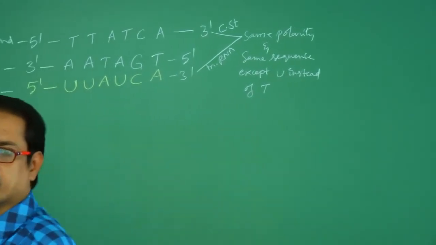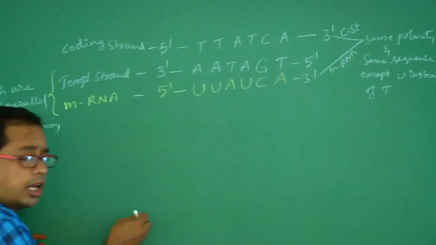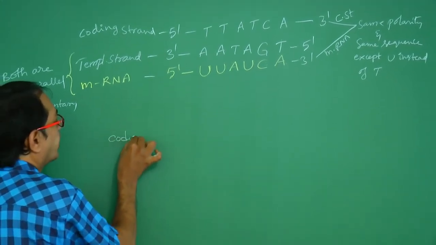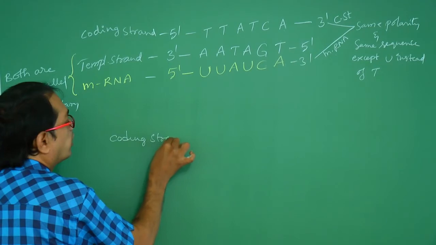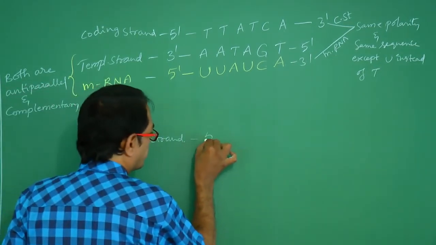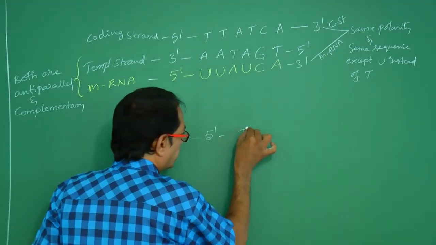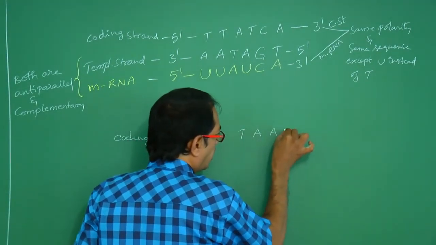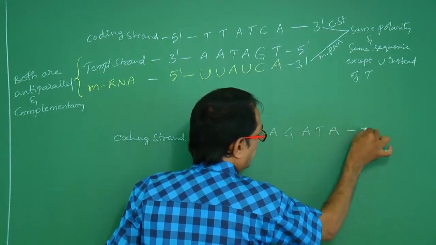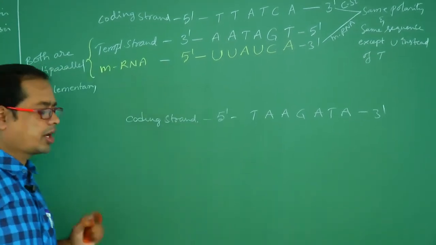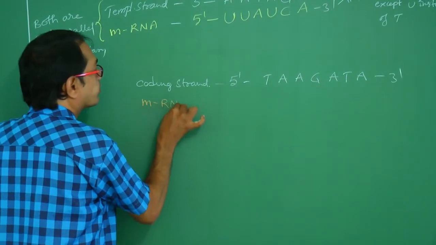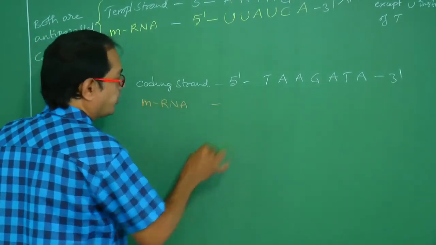Now again I am telling one more question. I have given the coding strand. Coding strand sequence is 5' T A G A T A. Let us suppose this is the coding strand, and then we have to write the mRNA sequence.